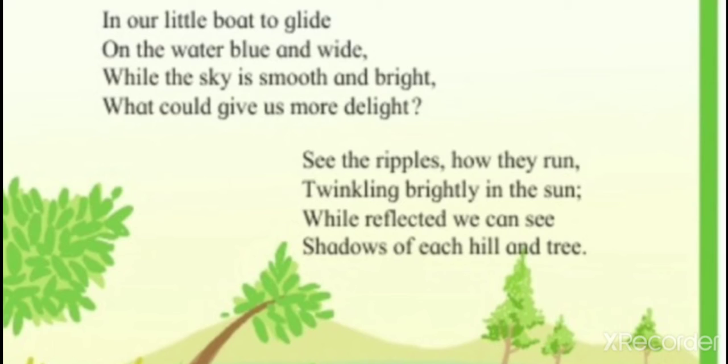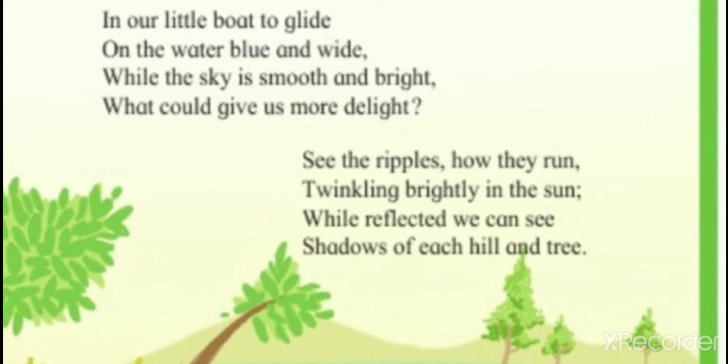If the wind blows, or the boat is moving on the water, then you can see small waves moving on the lake or the sea. That is what we call ripples, and the ripples are shining very brightly because of the sun.